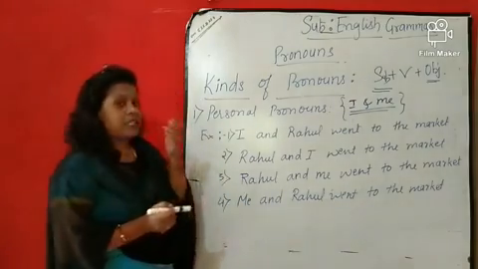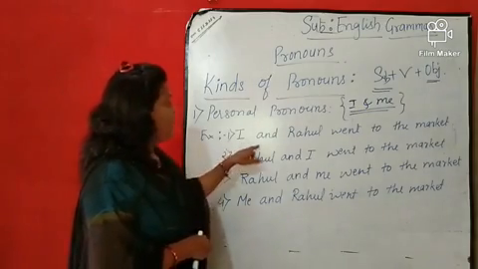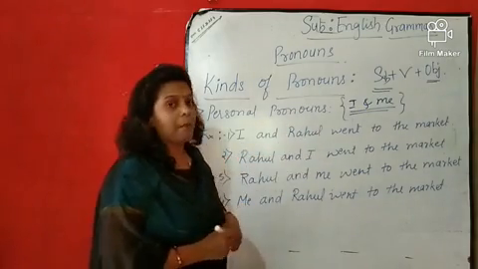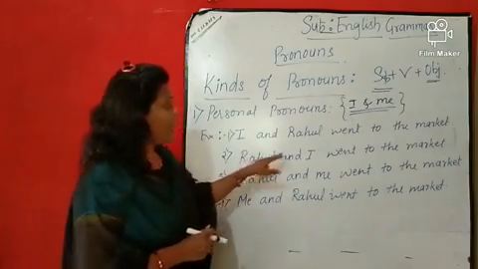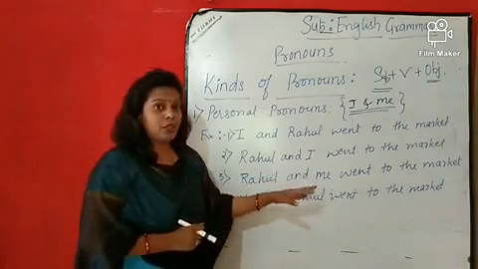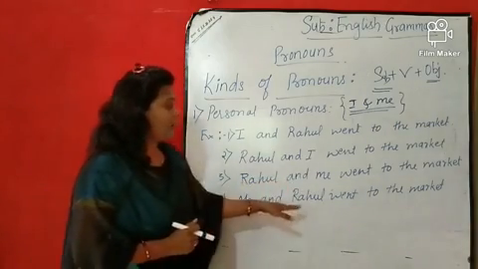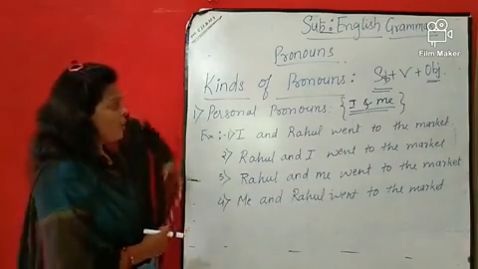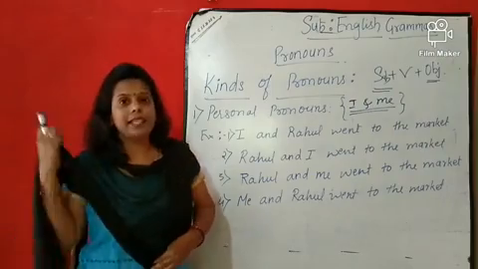First we will see the sentences. The first one, I and Rahul went to the market. Rahul and I went to the market. Rahul and me went to the market. Me and Rahul went to the market. So we have to find out which are the correct sentences.